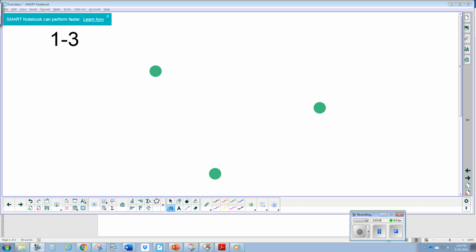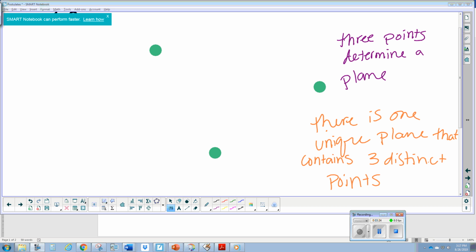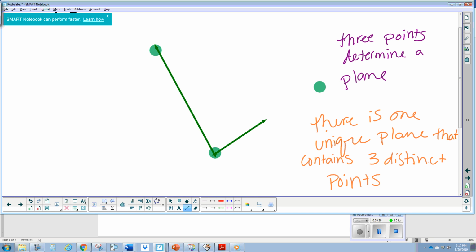And then the third postulate that we have for this lesson is that three points determine a plane. And the second piece of this is that there is only one unique plane that contains three distinct points. So here is my plane. This plane is a flat surface. It's two-dimensional. It has no thickness, and it's made up of three points.